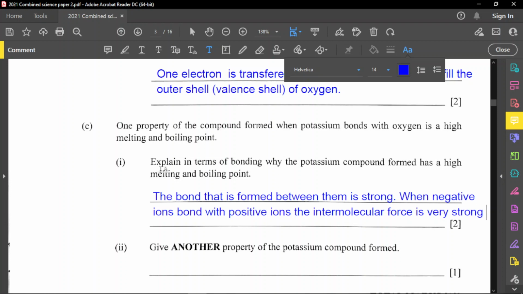And so when it's strong, it's going to be hard to change the state of the substance. So strong bonds take a lot of heat energy to change the state of the substance. Can you even mention that as well?